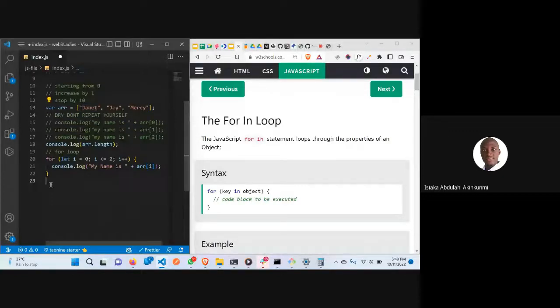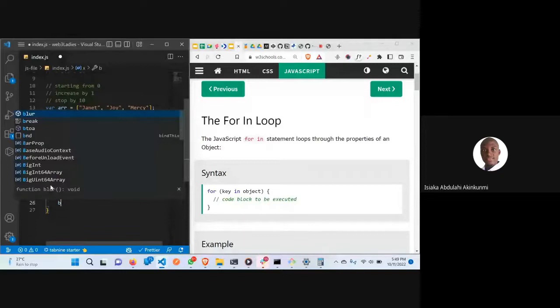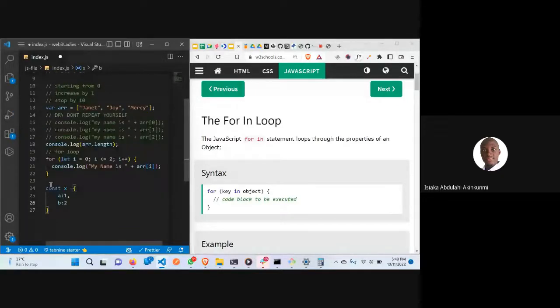As you define an object, this is an object: const x, let's say a is equal to 1, b is equal to 2. I guess you have been taught objects. This is the key, and this is the value. So we are going to be using the key here. When we say key in object, it means for each one of them.